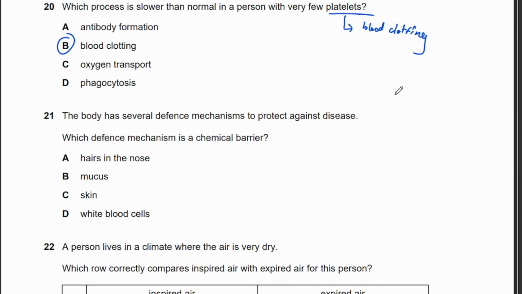Okay. 21. The body has several defense mechanisms to protect against disease. Which defense mechanism is a chemical barrier? Okay, so this is a physical barrier. This is also a physical barrier. And this is also a physical barrier. So therefore, the only chemical barrier here is B, mucus.